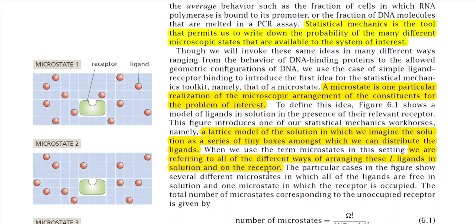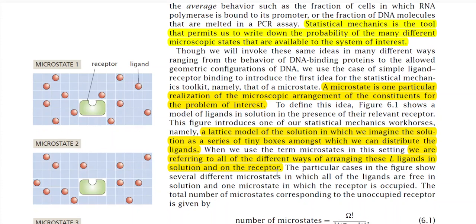If you want to define microstate more specifically in the context of this particular figure, then we have to explain it this way: the term microstates in this setting means, for this particular system, we are referring to all of the different ways of arranging these L ligands in solution and on the receptor.